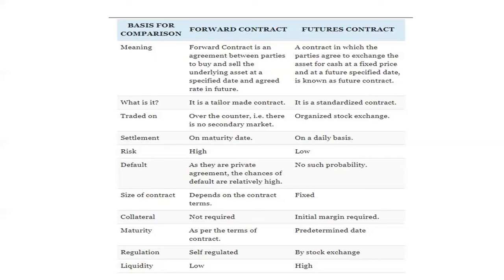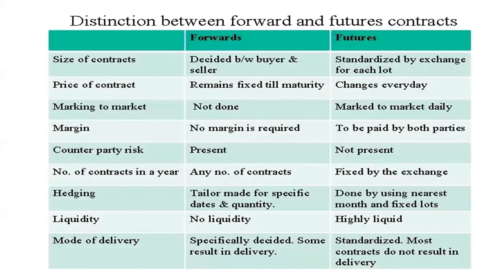Then we have liquidity. The liquidity is low in case of a forward contract, but in case of a futures contract, the liquidity is very high. So this is another chart. Let's understand, is there any separate point? Then this one, mode of delivery.